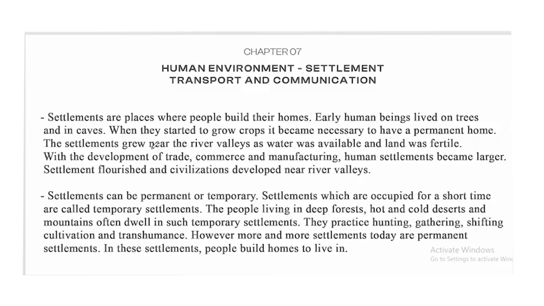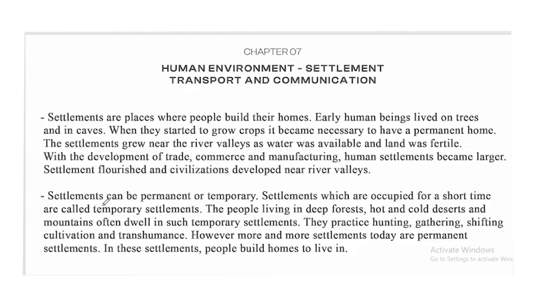The settlements grew near the river valleys as water was available and land was fertile. We know the Indus Valley civilization also grew near a river valley, the Indus River. With the development of trade, commerce and manufacturing, human settlements became larger. Settlements flourished and civilizations developed near river valleys.